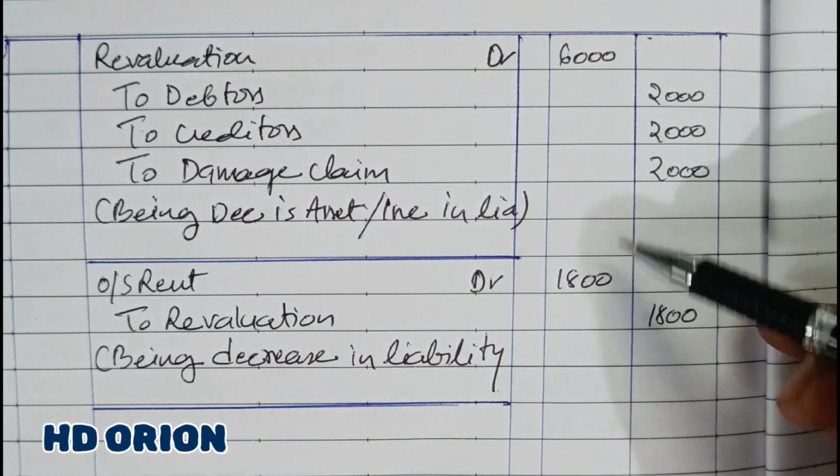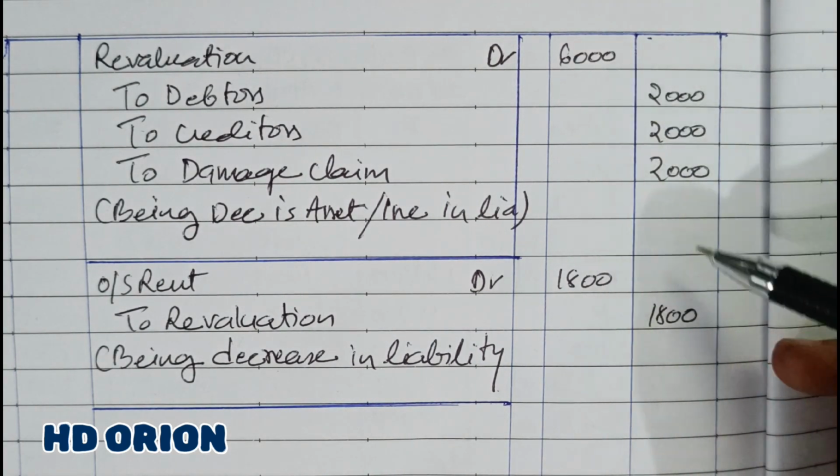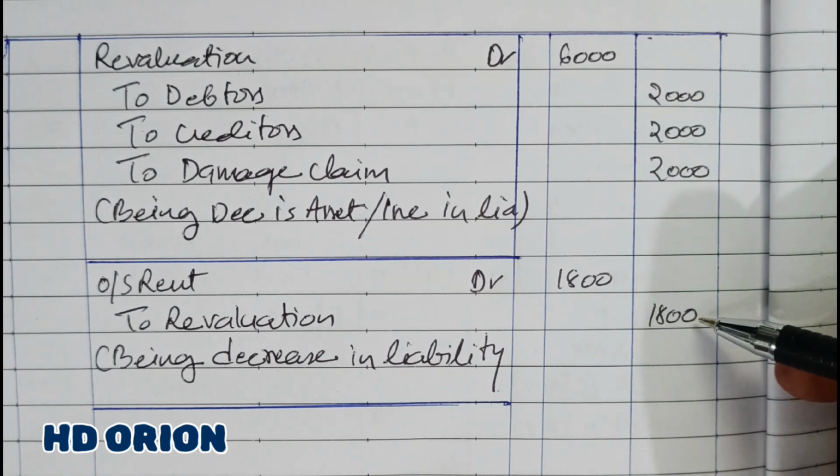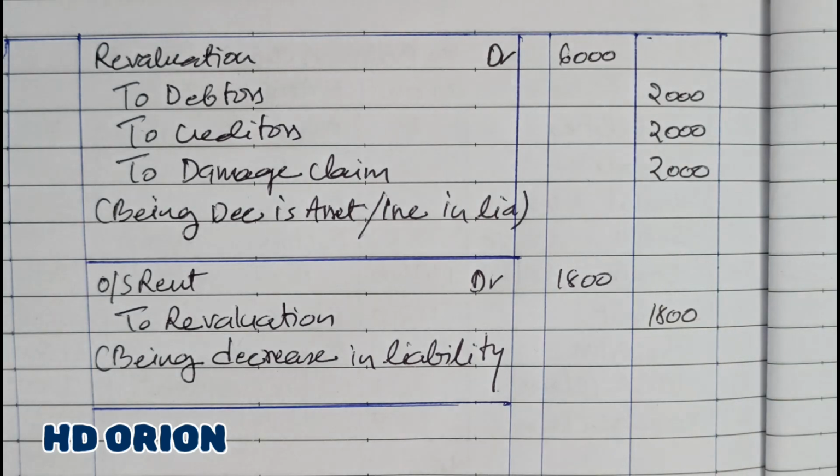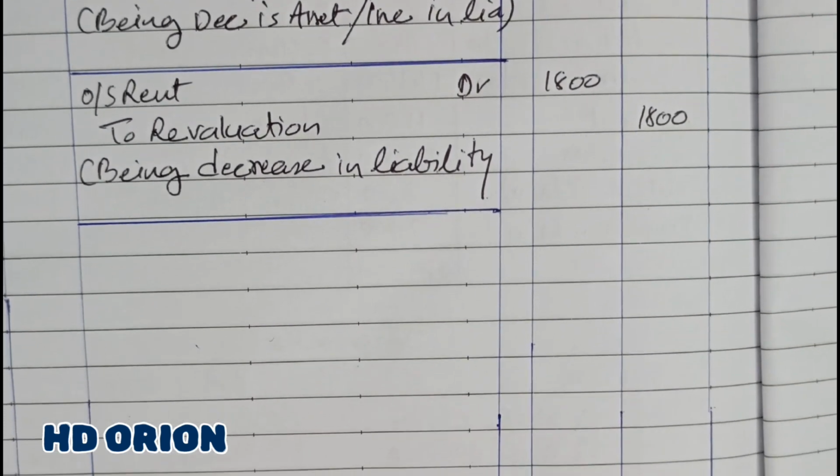Now see, from this revaluation account, you can see that there is a debit balance of rupees 4200. So that 4200 is a loss, will be transferred to partners capital account.